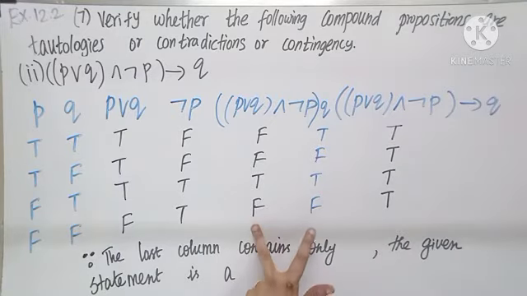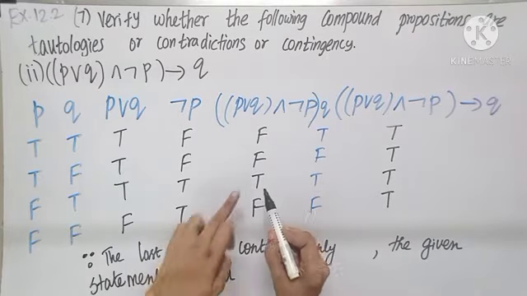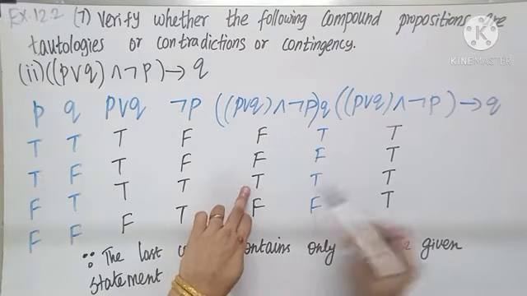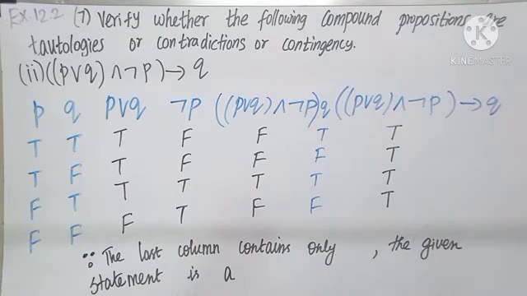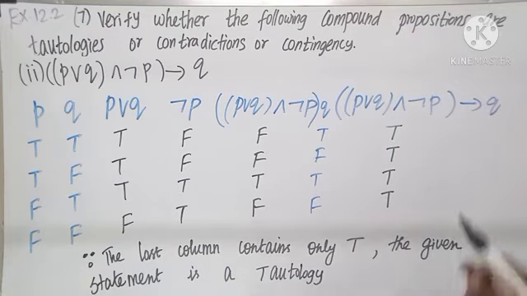So all the answers will become true. Remember, if TF comes, my answer is false. But if T comes, my answer is T only here. So all the entries become T. The last column contains only T. The given statement is a tautology. Remember, if the final column contains only T, true, my answer is a tautology. And if it is fully false, it is a contradiction.